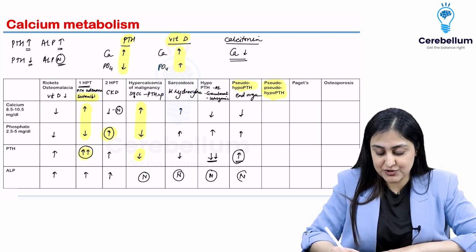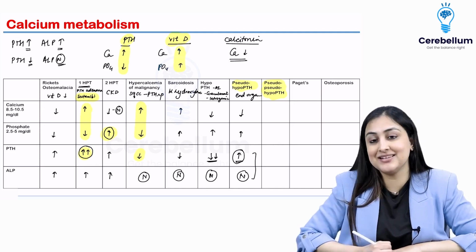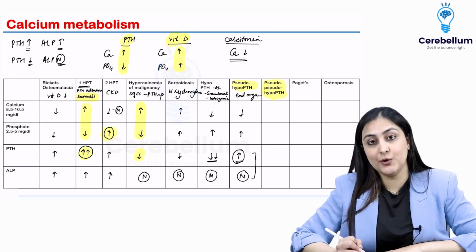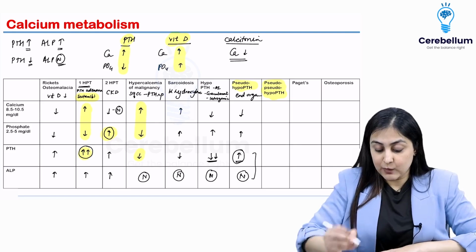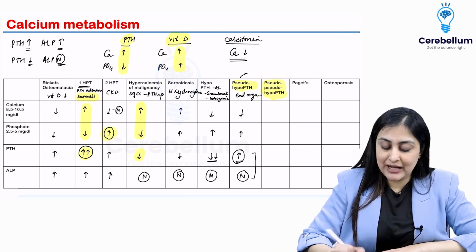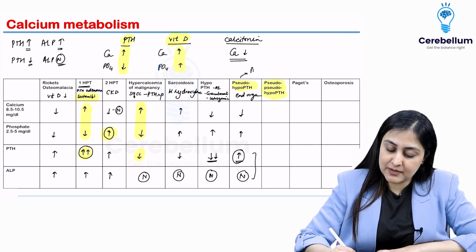Okay, and ALP, now this is also tricky because PTH is high, but is it functioning? It's not functioning. So here they don't go together, right? Here they don't go together because ALP is normal. All right, so one more thing you want to remember in pseudo hypo-PTH is the fact that you have something known as Albright